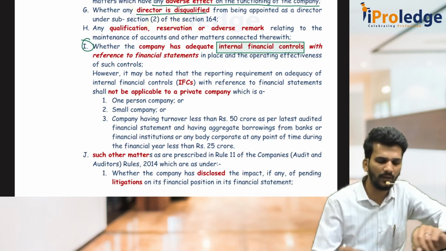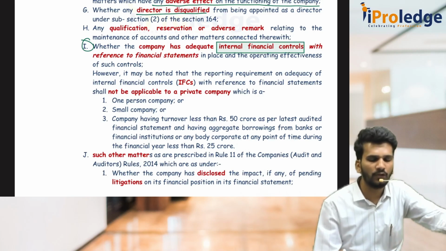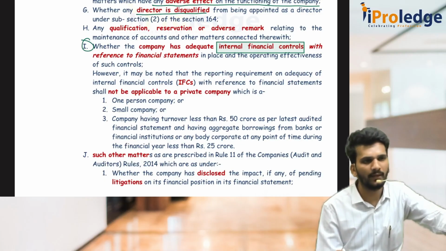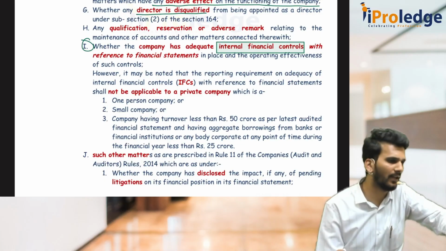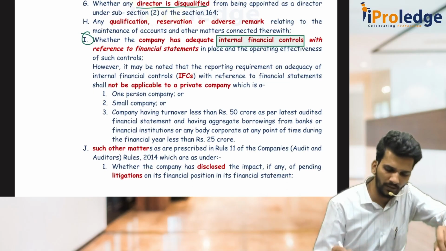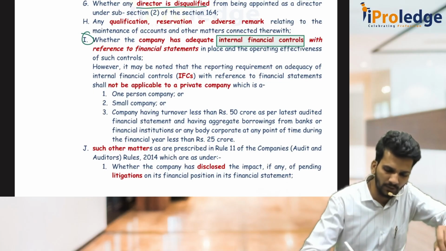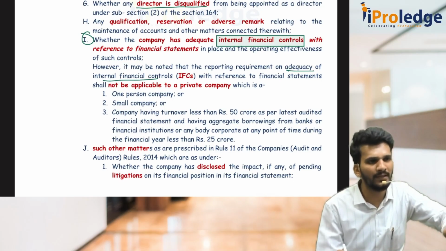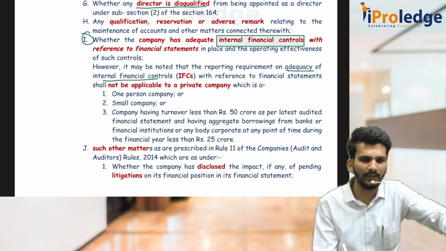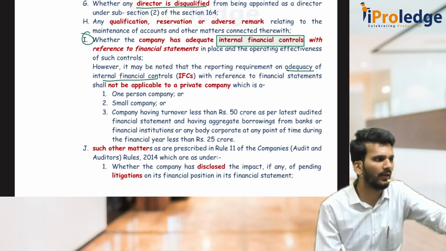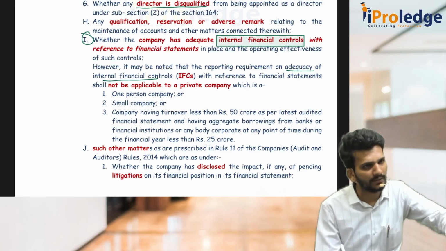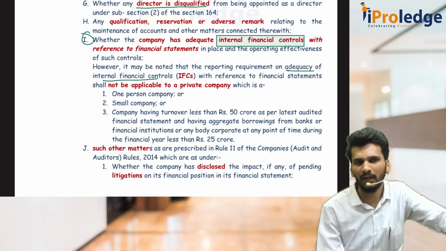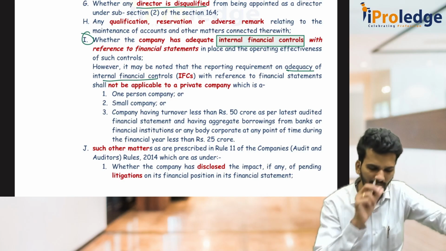Internal financial control. Sir, what is internal financial control? See, there should be some controls for finance related part which are internal in nature. Outside party is not doing that. It is done by internal party. So in IFCs, you have to check whether adequacy of IFCs is present or not. Adequacy means depending on the size and nature of the company. Company size is very big, more IFCs are required. Company or this business is complex, more IFCs are required. Company business is less, company complexity is less, then lesser things are sufficient.